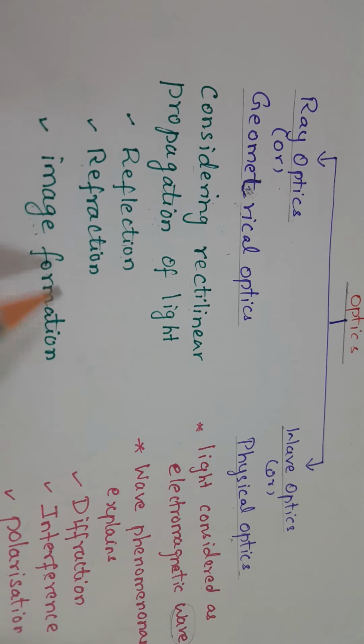So if you imagine this paper to be the mirror, otherwise I will take this, imagine this to be the mirror, children. If this is the mirror, you can see the incident ray, the reflected ray and the normal all lie in the same plane. In which plane? I have given the background paper, right, children? So all three, the incident ray, reflected ray and the normal, all lie in this plane, okay.